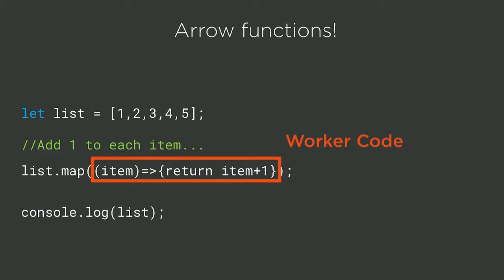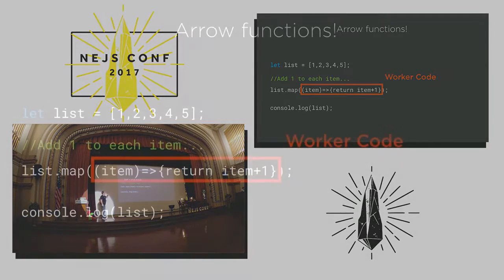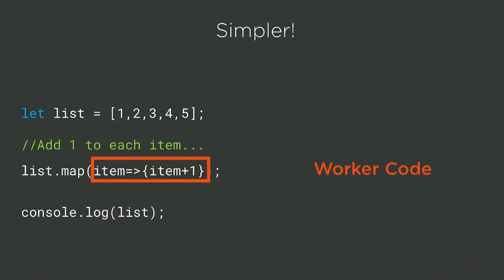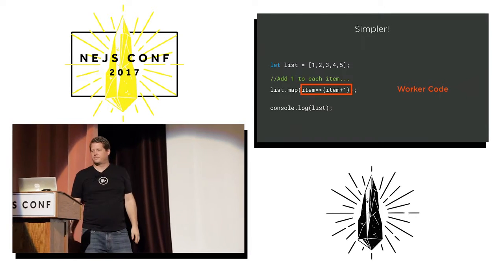Arrow functions. Who uses arrow functions? Do you know why you use arrow functions? OK, that's fine. I'm not going to explain it because I don't have time. But then if you do this and Corey does your code review, he says, that's too many characters. I want this. Because I don't need the parentheses, and if it's only one line, I don't need the return. So right now, this becomes much easier to read. There you go. I've replaced that big, huge for loop with just this little thing.